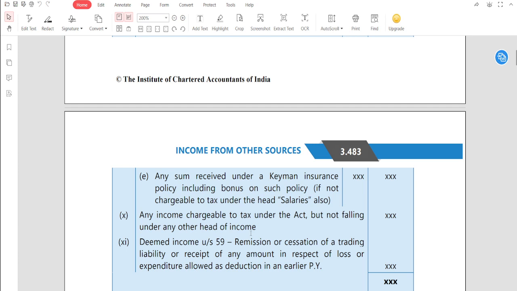In this case, if the company matures the policy, then it will be income for the company, because the policy will only mature when the maturity date comes. That is why it becomes income from other sources. If it is not taxable under the head salary, you need to just remember this, then it will be taxable under the head income from other sources. Clear sir?